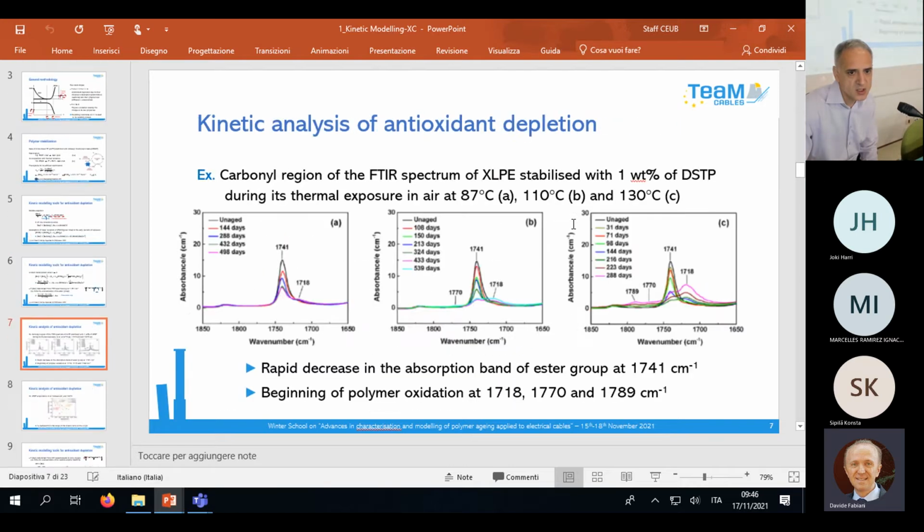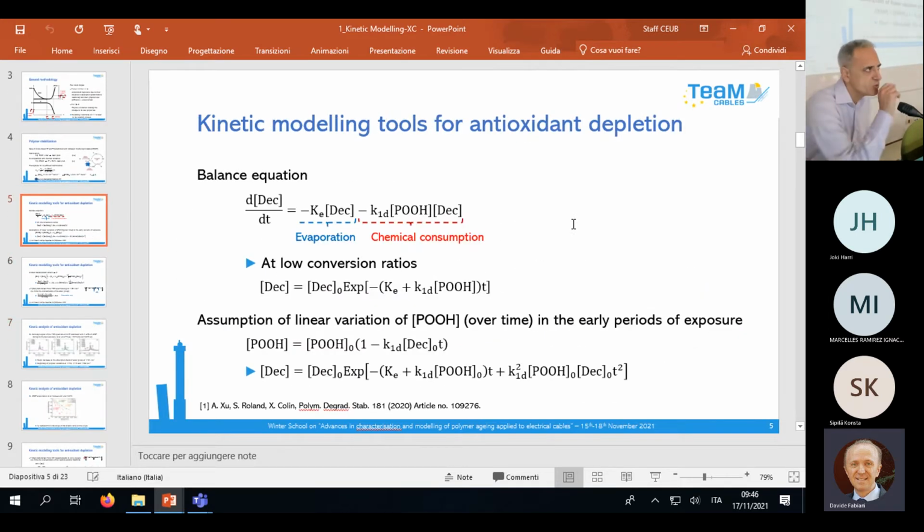Yes, in fact, in this project, we work a lot with plates and sheets. So the thickness is restricted to some microns maximum. And in this case, for the experimental results I show you, the oxidation is homogeneous.